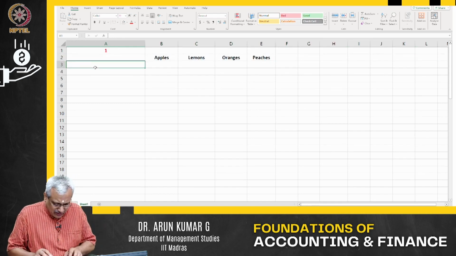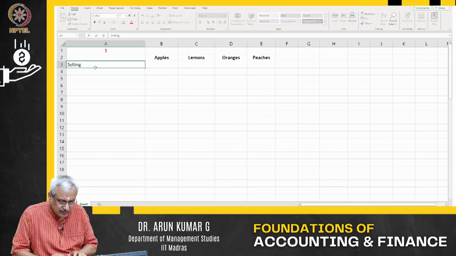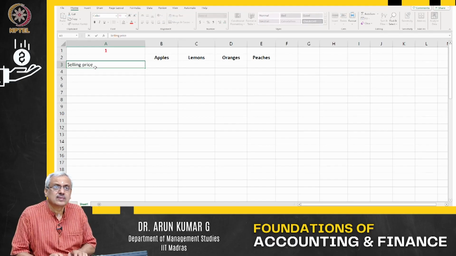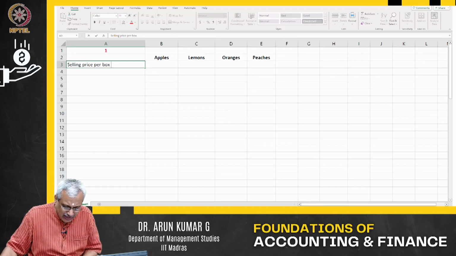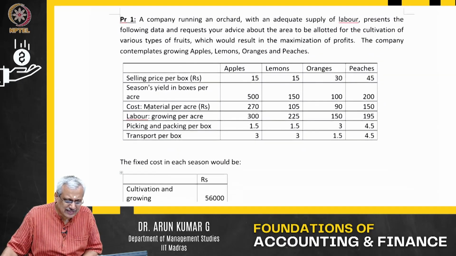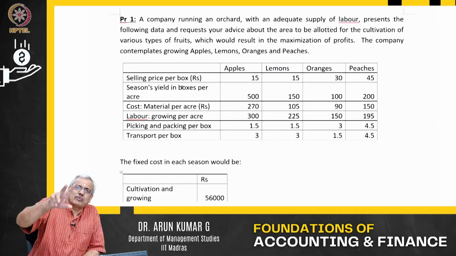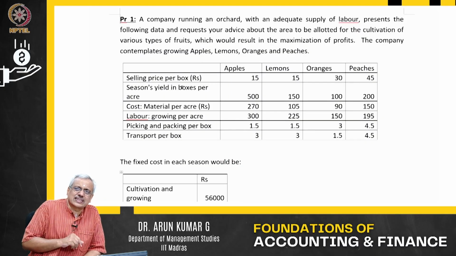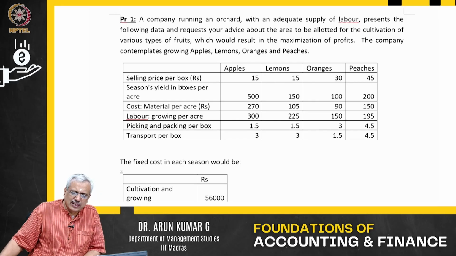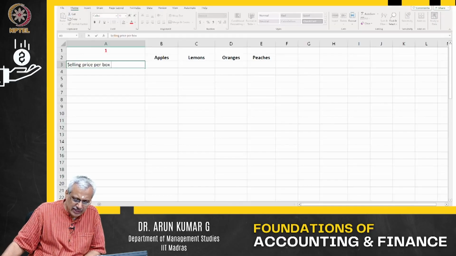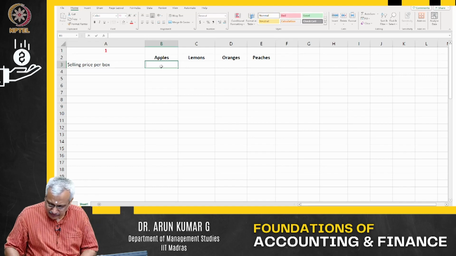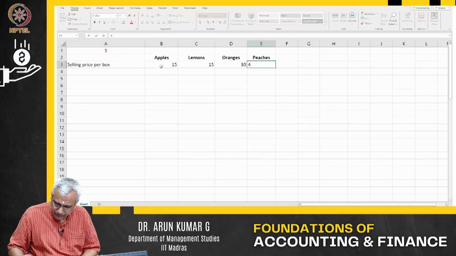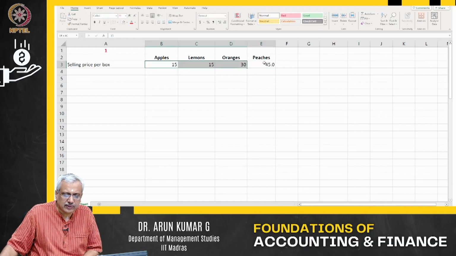Let us first note down selling price per box. Let's go back out here. It says selling price per box because it's all per box. So we will convert everything to per box. We can also do it per acre, but since most of these costs are given per box, let us look at it per box. It's about 15, 15, 30 and 45 in this particular case. So let me say it's about 15 rupees and then 15, 30 and 45.